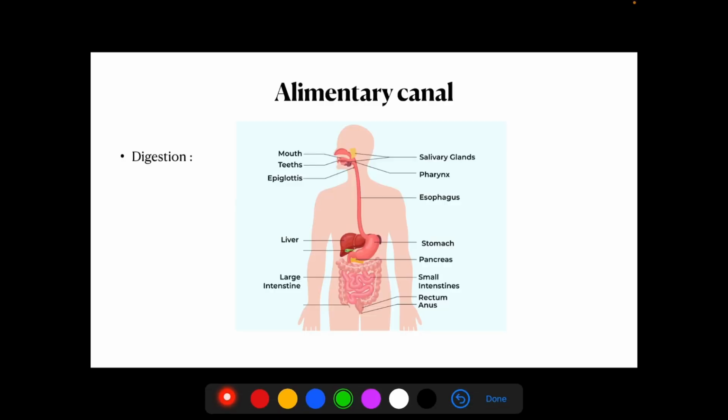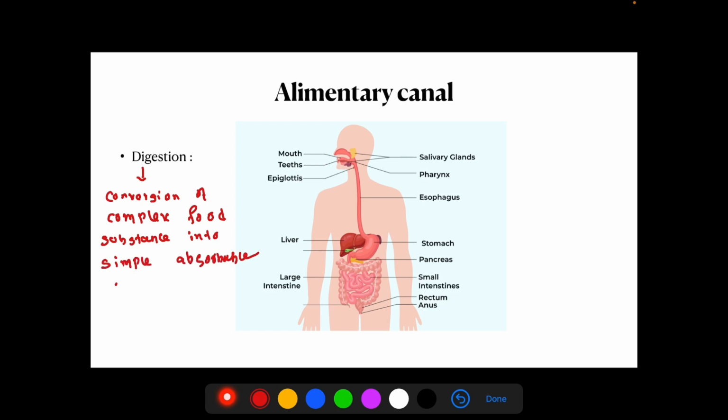What is digestion? By definition, digestion is the conversion of complex food substance into simple absorbable form. This is known as digestion. So we are converting a complex food substance into simple absorbable form. That is the definition for the digestive system.